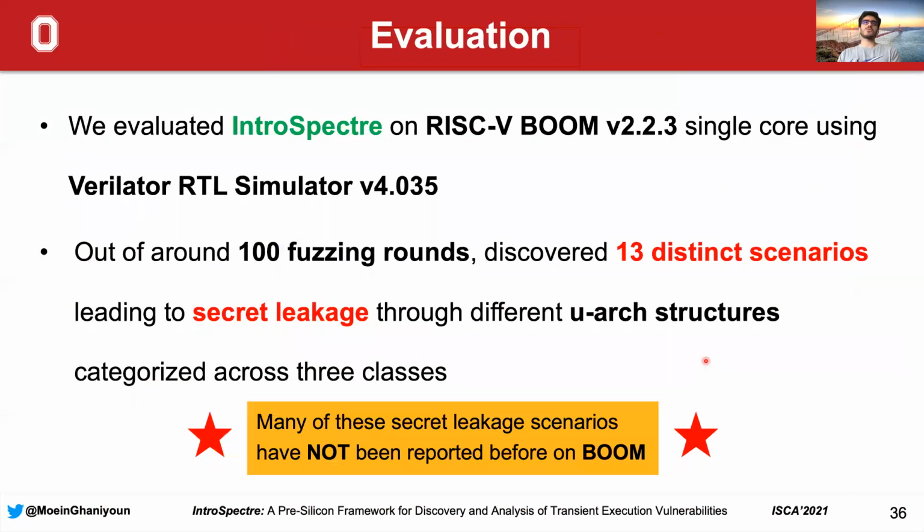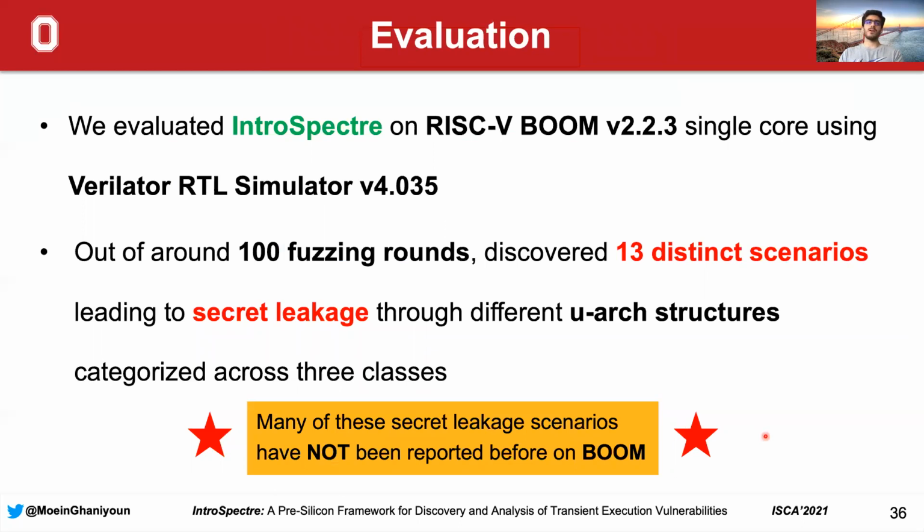So let's move on to the evaluation. We evaluated IntroSpectre on RISC-V BOOM processor version 223, a single core configuration, using the Verilator RTL simulator version 4. And out of around 100 fuzzing rounds, we've been able to discover 13 distinct scenarios leading to secret leakage through different microarchitectural structures. And many of these secret leakage scenarios haven't been reported before on BOOM processor.